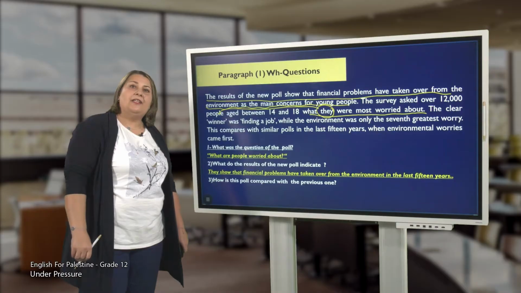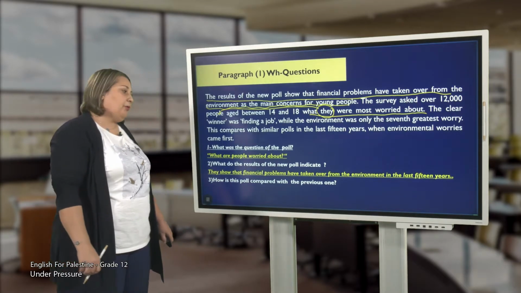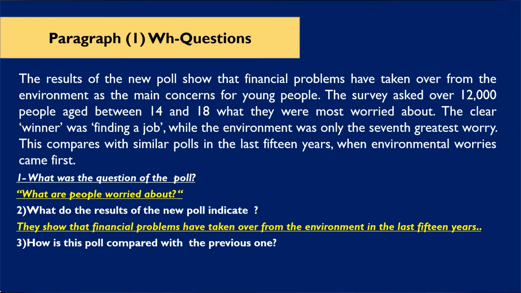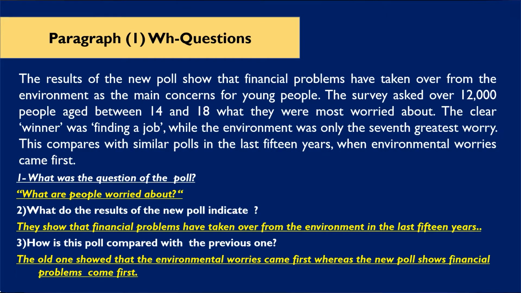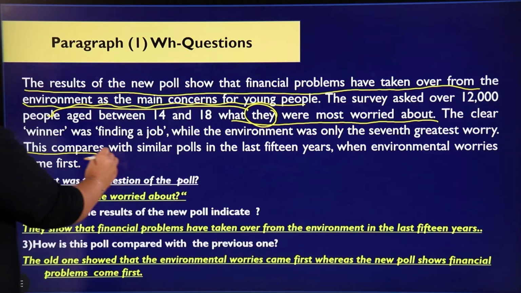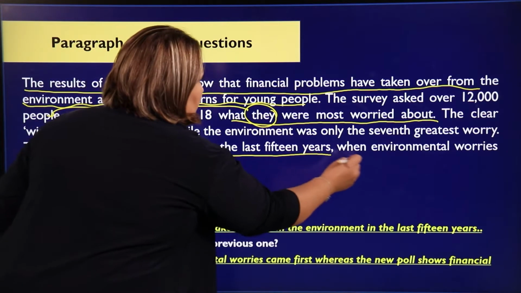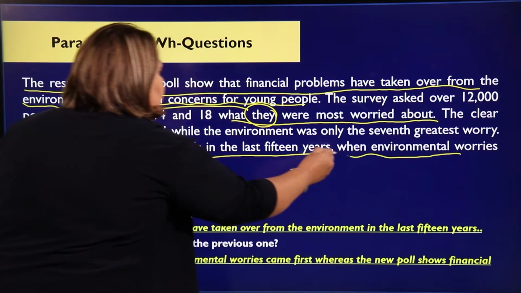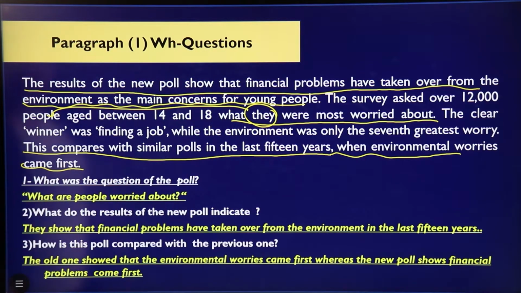All right? Now, for the last question, number 3, how is this poll compared with the previous one? The old one showed that the environmental worries came first, whereas the new poll shows financial problems come first. And you can see this compares with the similar polls in the last 15 years when environmental worries came first.